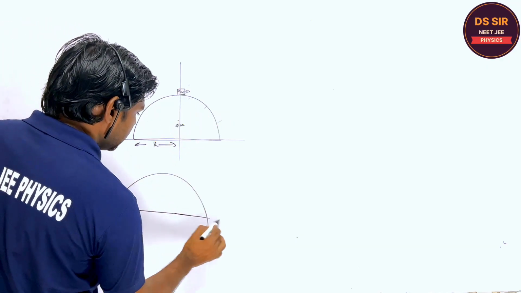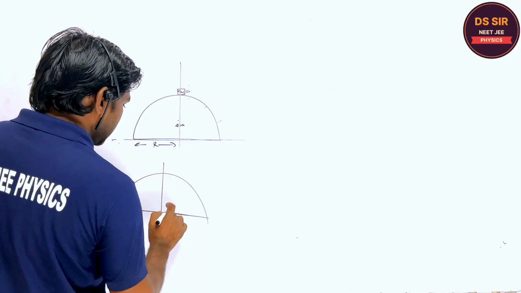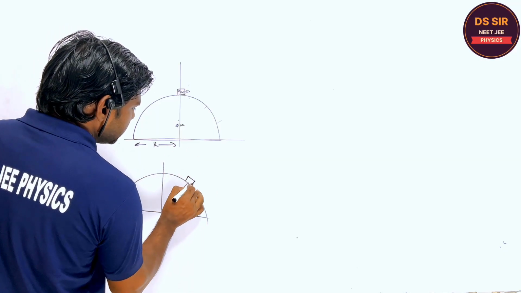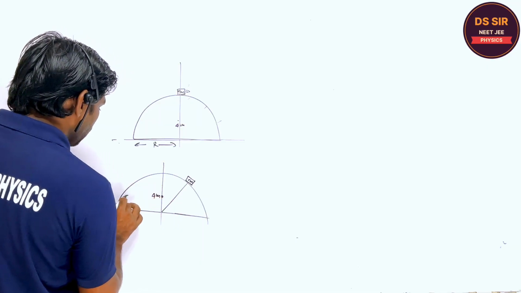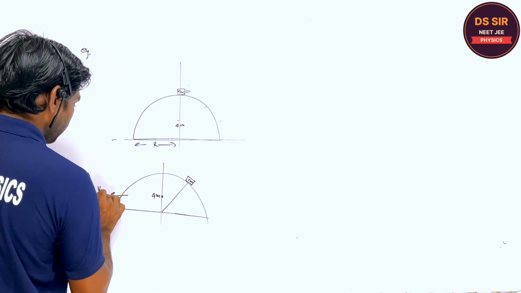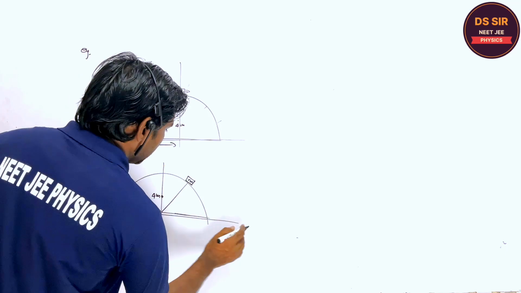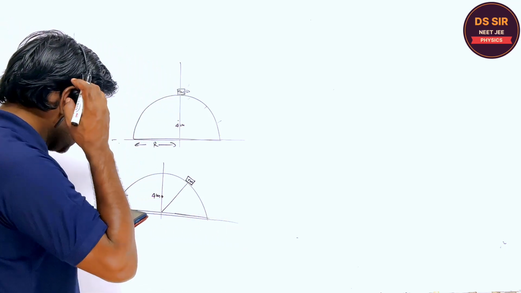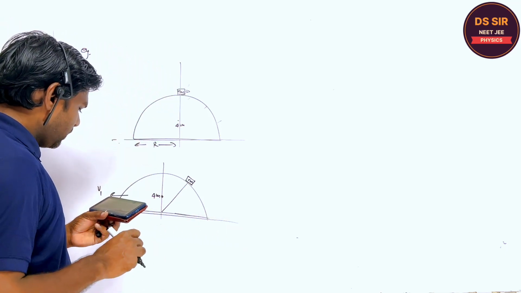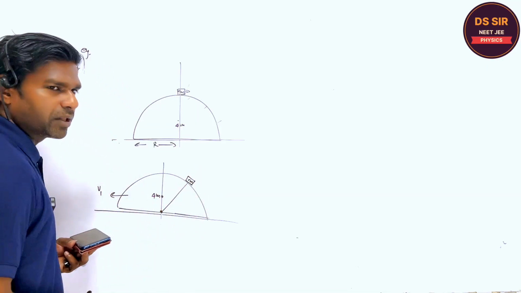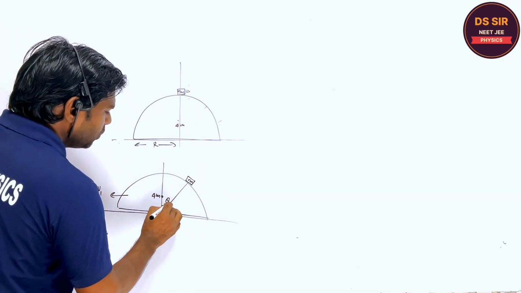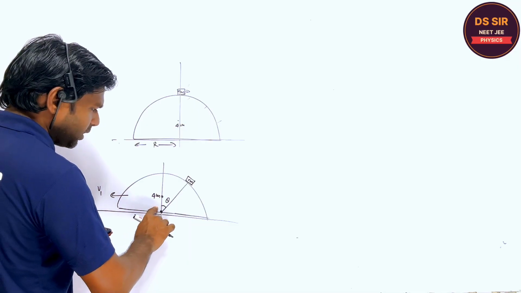So after some time, what will happen? It is moving like this, and this 4m will be moving with speed v relative to the ground. Are you getting or not, you tell? So we have to find the angular velocity of the particle relative to the sphere, if you sit over there.